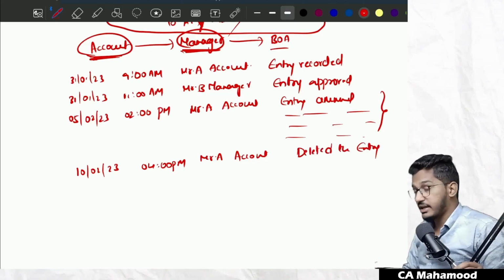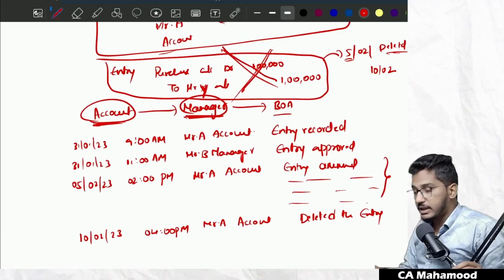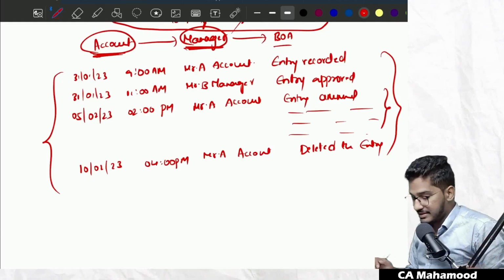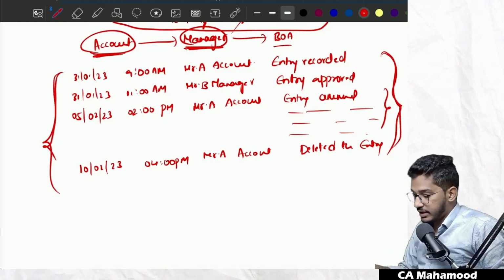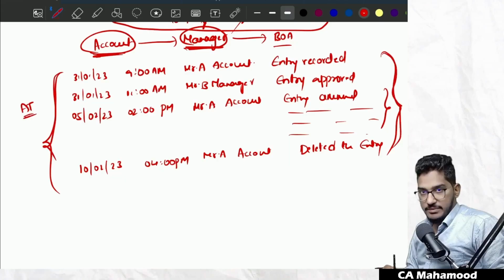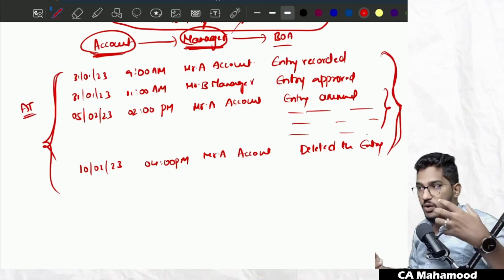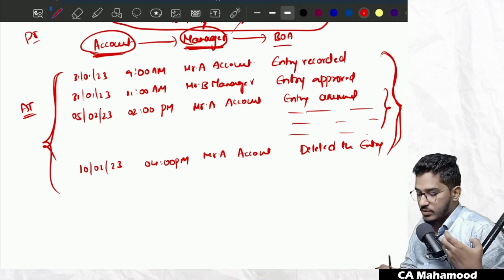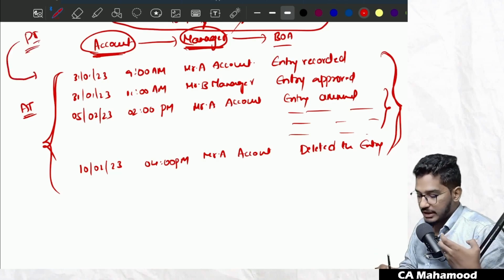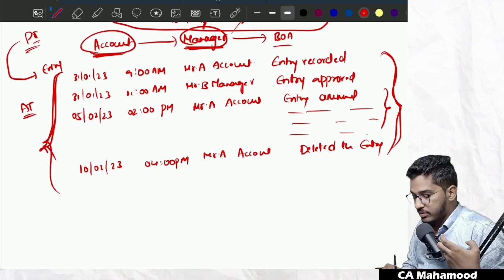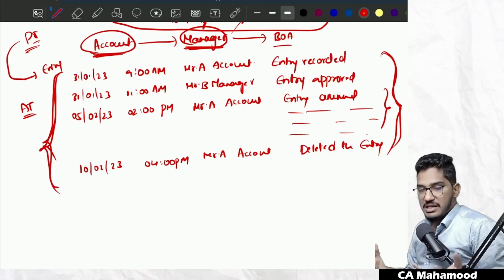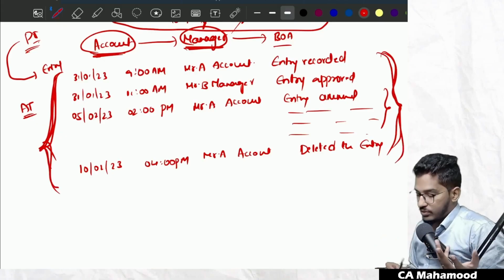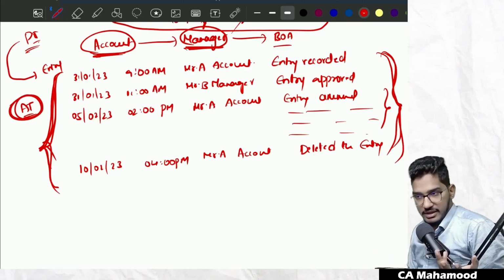Guys, if you pay attention here, the entry is not there in the books of accounts, but the history of the entry will always be there. Entry is not there, but the history of the entry should be recorded. So this we call the audit trail facility. It is nothing but the flow of a transaction, how a source document has been converted into an entry in the books of accounts. So you will have a purchase invoice, and how that purchase invoice has converted into an entry in the books of accounts. In that process, who all are involved, what activities have taken place, at what time they have taken place, this history of the transaction should be recorded. That only we call the audit trail facility.